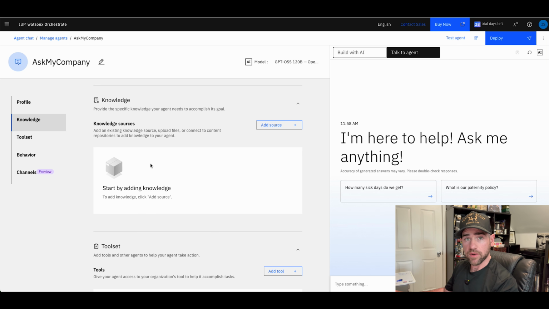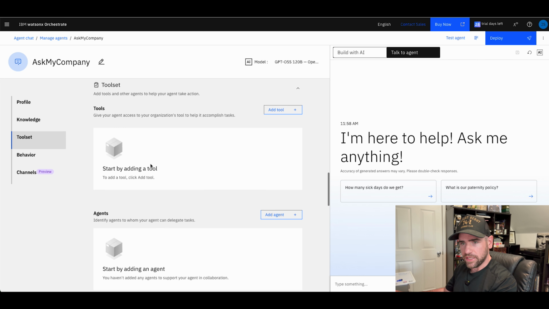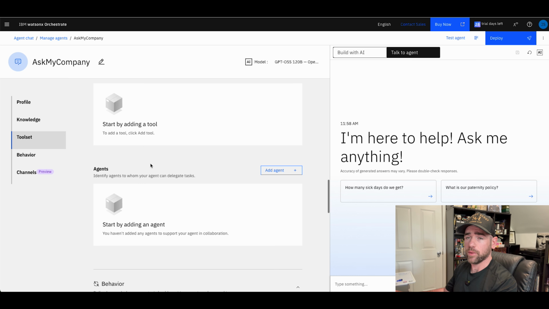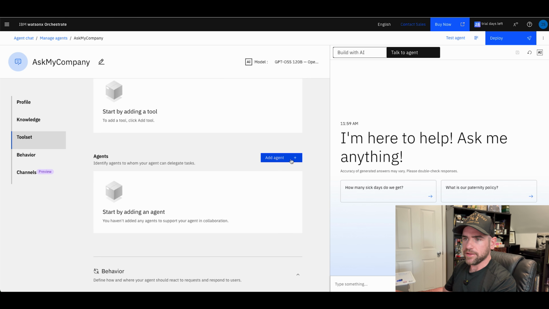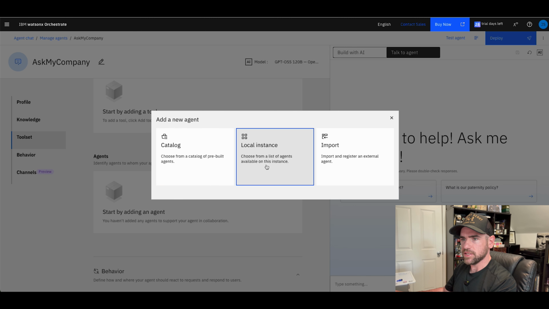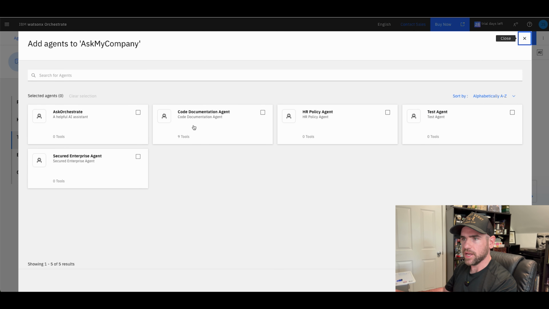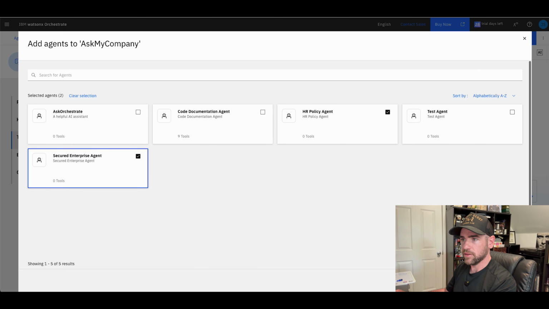And now, we don't have knowledge for this agent. We don't have any tools in this instance. Now, if we were in production, I'm sure we'd have some kind of tool calling, at least here or on our other agents. But what we are going to do is add some agents. So we have some agents sitting in a local instance. We have our HR policy agent and our secured enterprise agent. So we are going to add those here.